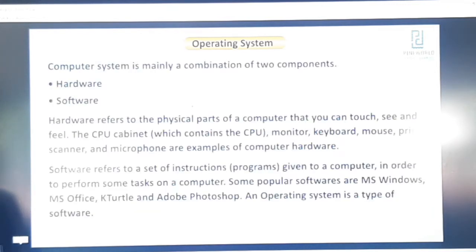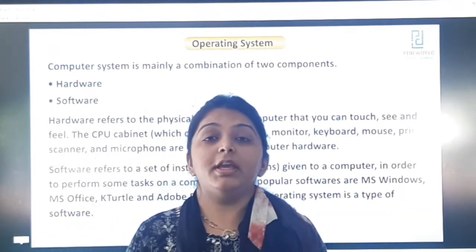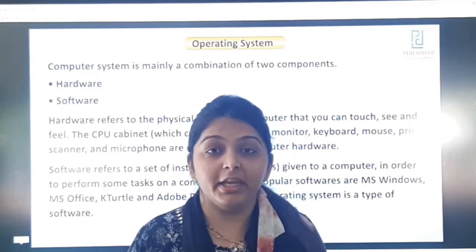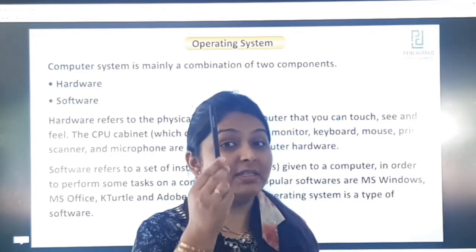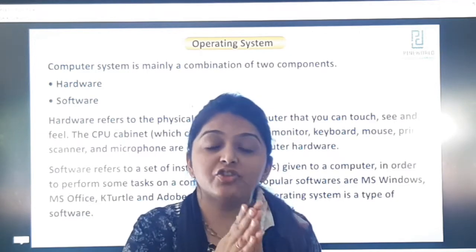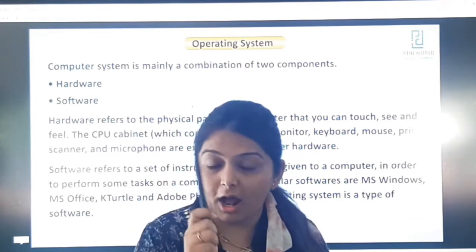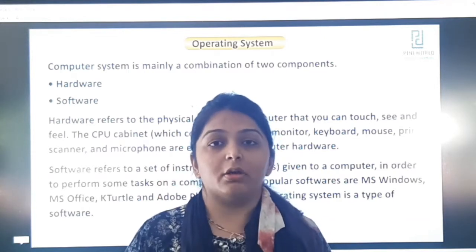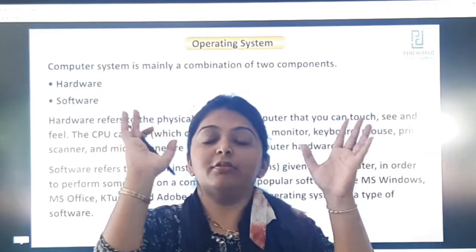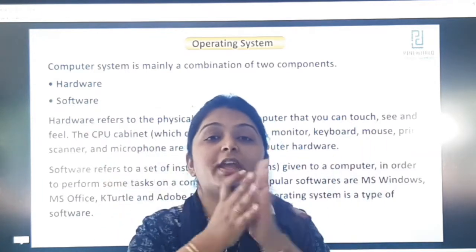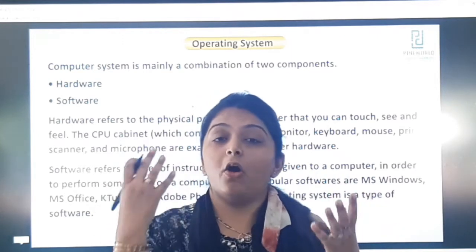Now, dear children, first of all, what is hardware? The things, the parts that we can see, touch and feel. Like this is a pen. You can see it, you can touch it and you can feel it as well. So, it will be called a hardware. Now, in a computer, like we are having our body parts, we can feel our hands, we can touch them, we can see them. So, they all are our body parts.